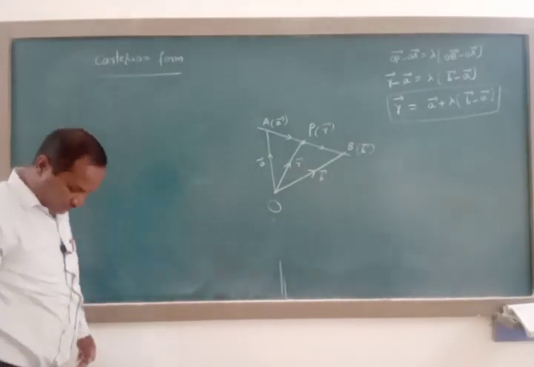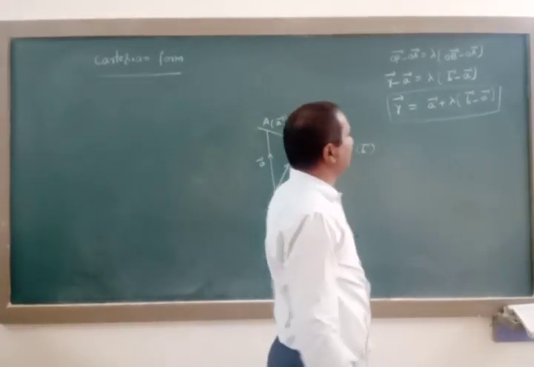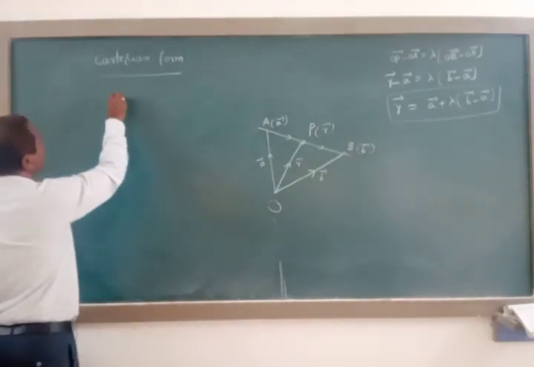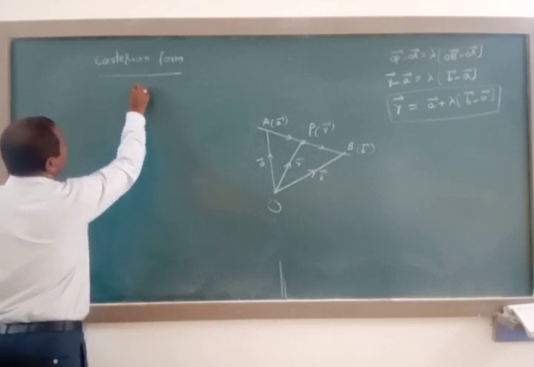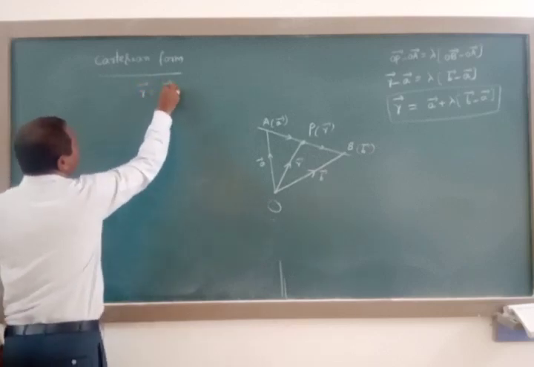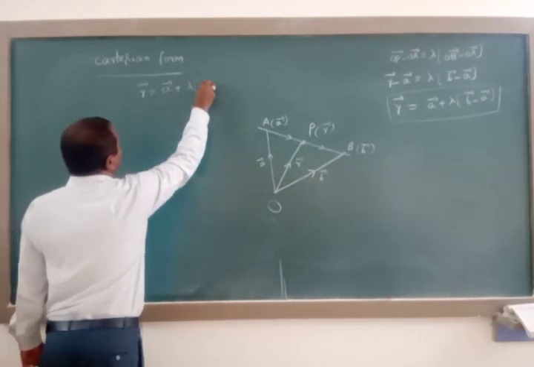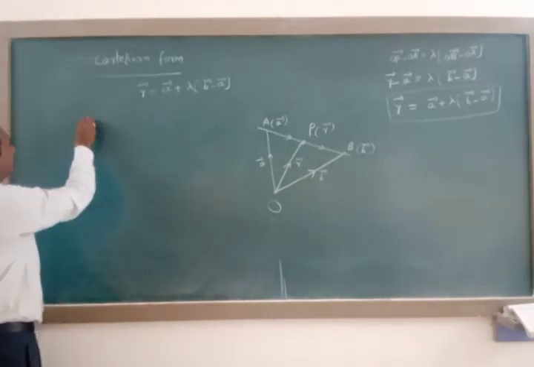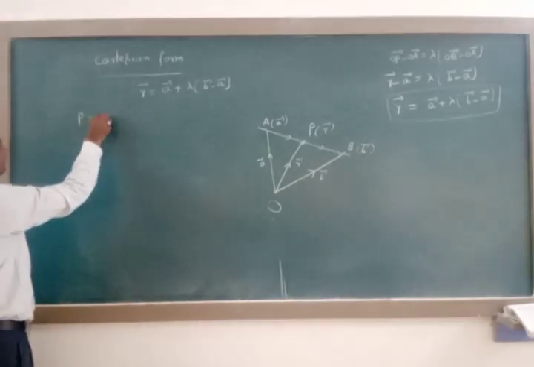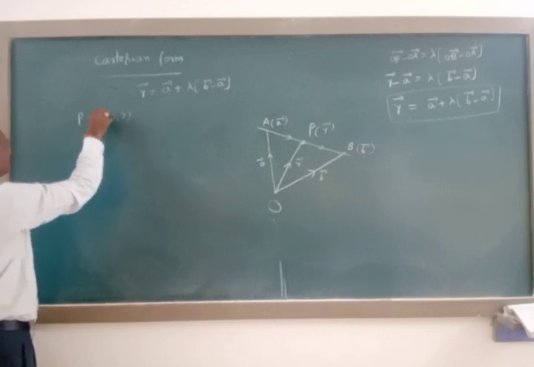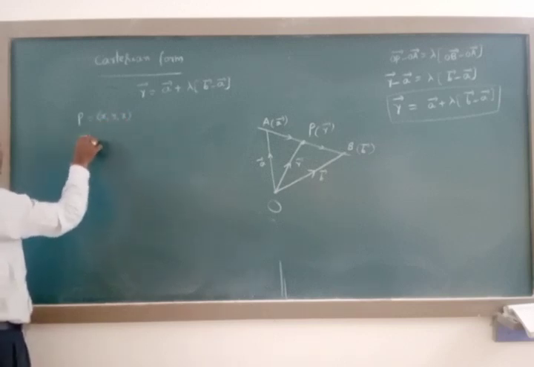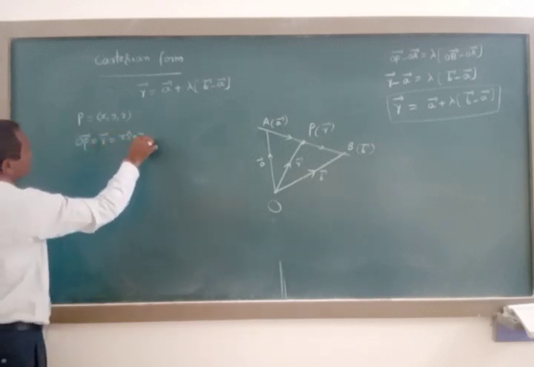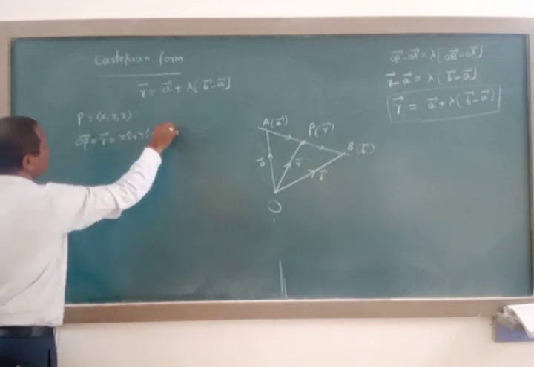To find the Cartesian form of the equation of a straight line, we must use the vector form of the equation of a straight line. That is considered the vector form here: r vector is equal to a vector plus lambda into (b vector minus a vector). Here we use some concepts. Let P be (x, y, z), that is OP vector is equal to r vector is equal to x i cap plus y j cap plus z k cap.